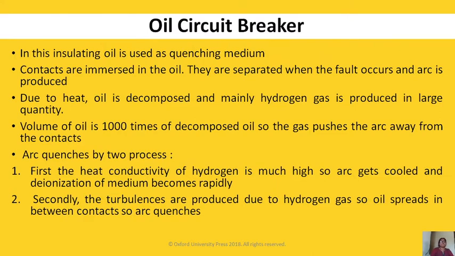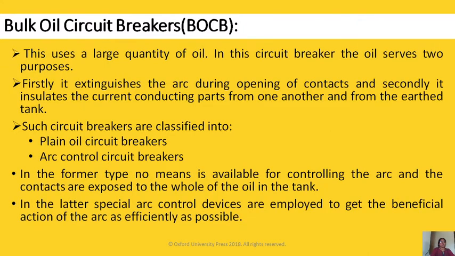Now we'll switch over to the bulk oil circuit breaker. BOCB uses a large quantity of oil in the circuit breaker. Oil serves two purposes. Firstly, it extinguishes the arc during opening of the contact, and secondly, it insulates the current conducting parts from one another and from the earth tank.